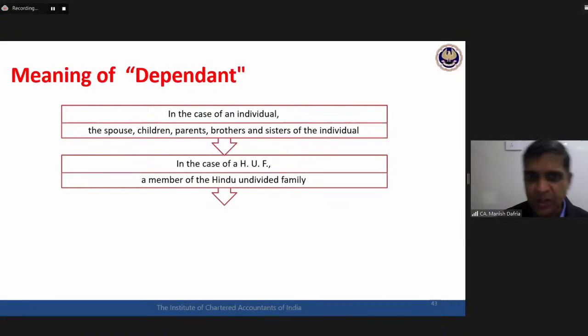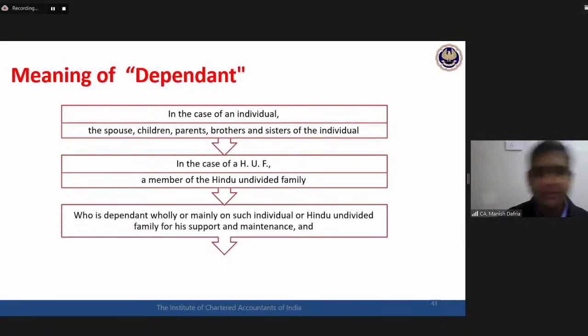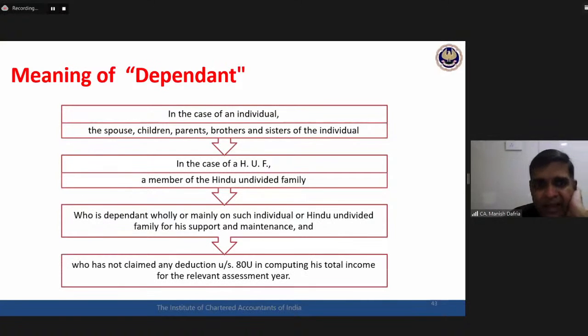In the case of HUF, any member of HUF should be dependent, and then they are a person with disability. They themselves should not claim a deduction under section 80U. 80U is the deduction available to the handicapped person himself or herself. If a person is claiming a deduction under 80U, that means he or she has good income of his own. They are not dependent on somebody else, whereas dependency is the main criteria for 80DD.